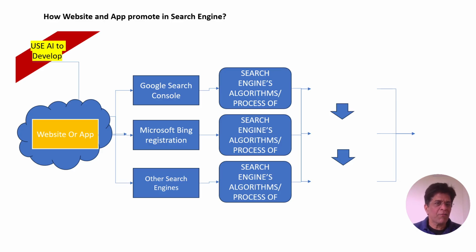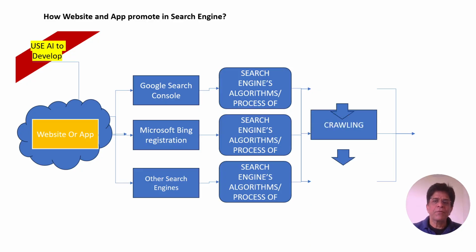The process of identifying your website and registering it in their database for future search use is called an algorithm. It has its own process of identifying the website and ranking it. How is it done?